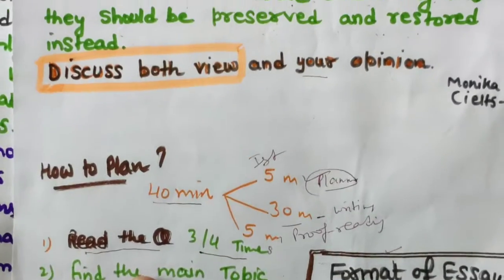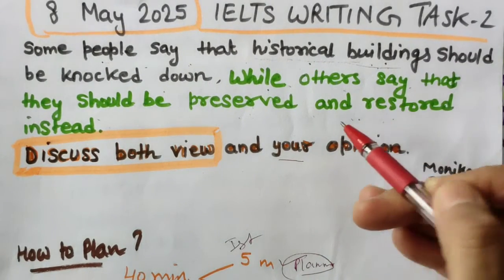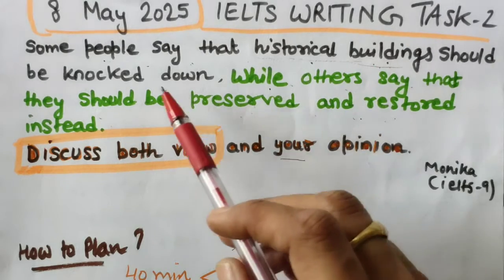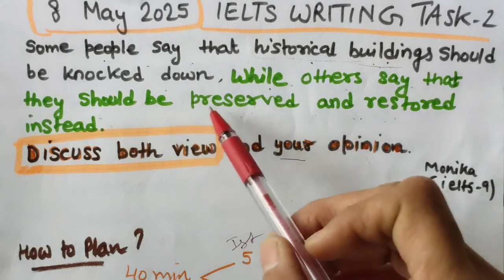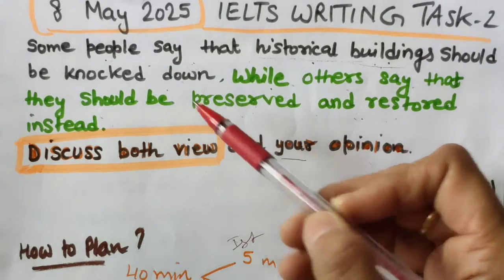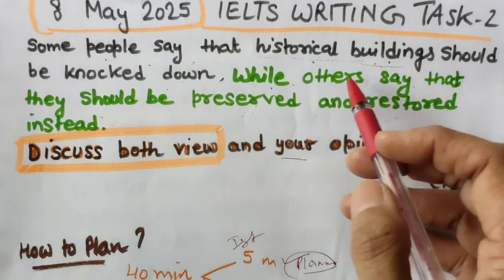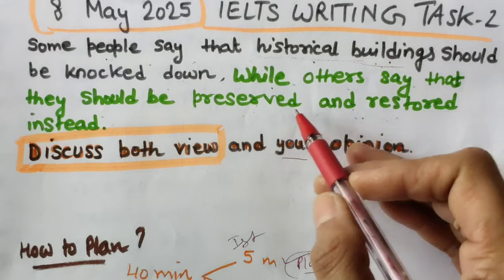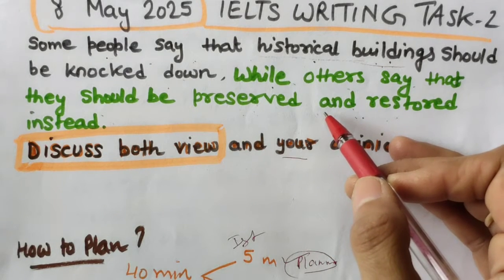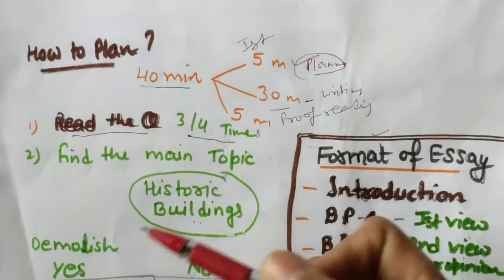You can go for the first one or the second one. If you think that historical buildings should be knocked down because they have no importance nowadays, you can support the former point of view, or you can support the latter. That's your wish, but I will say balance should be there, because without historical things, future generations will be clueless.